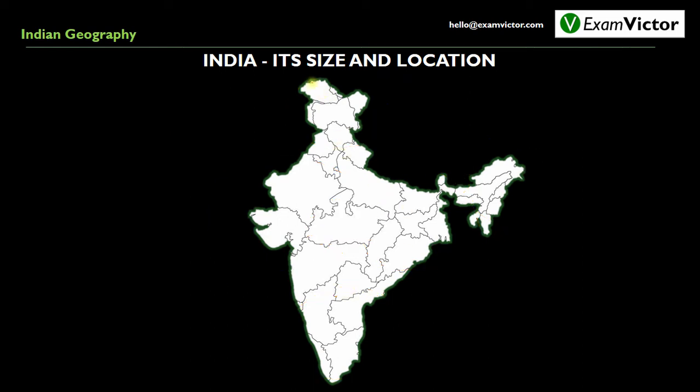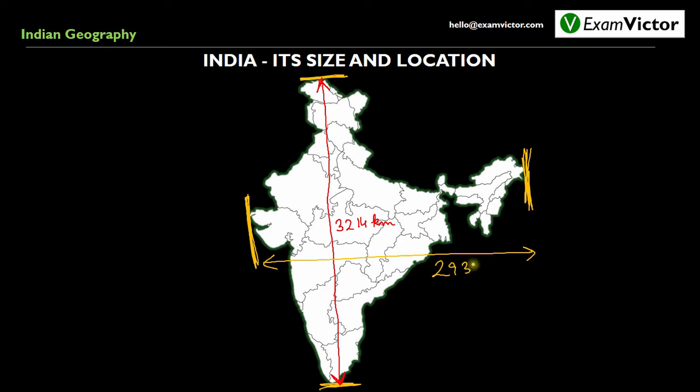We also need to learn the distance between the northernmost point and the southernmost point of the Indian mainland, and this distance is around 3214 kilometers. If we talk about the distance between the westernmost part of India and the easternmost part of India, it would be around 2933 kilometers.